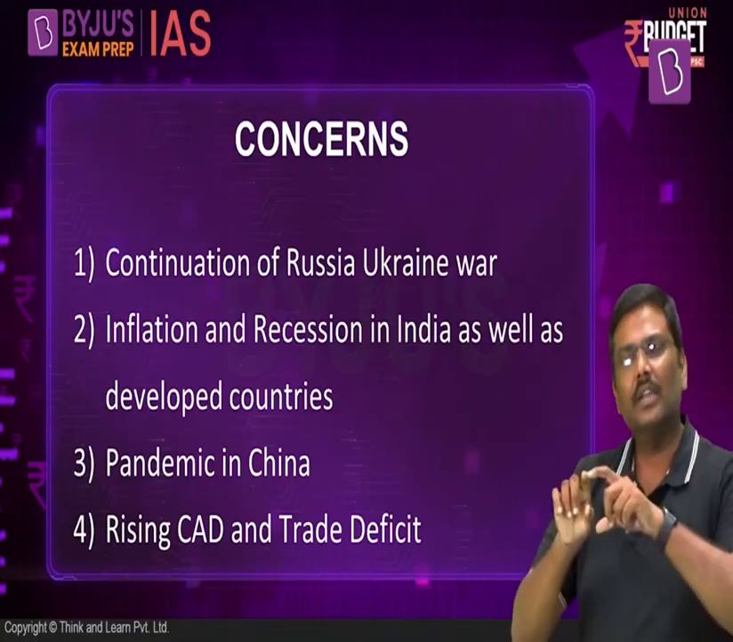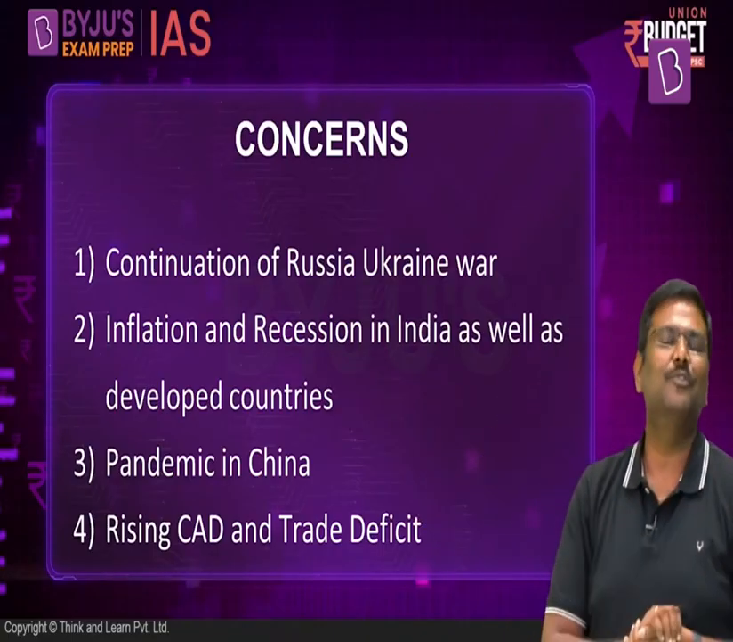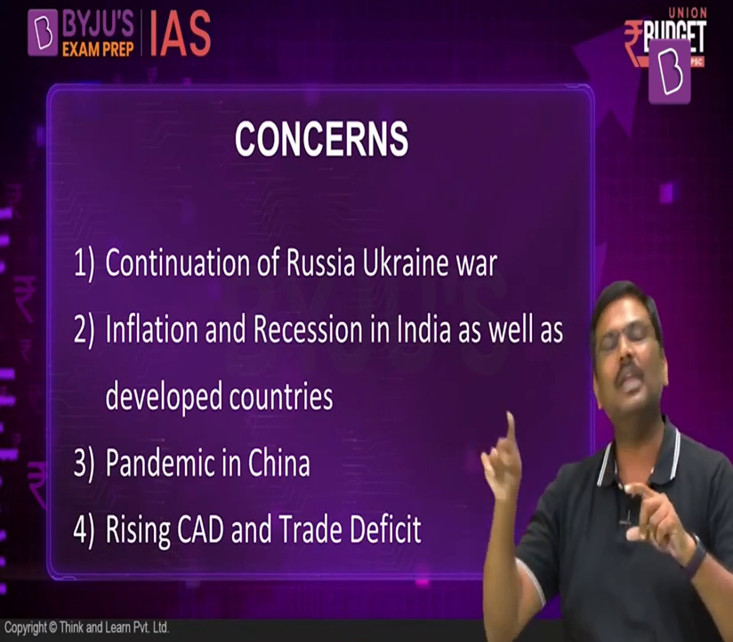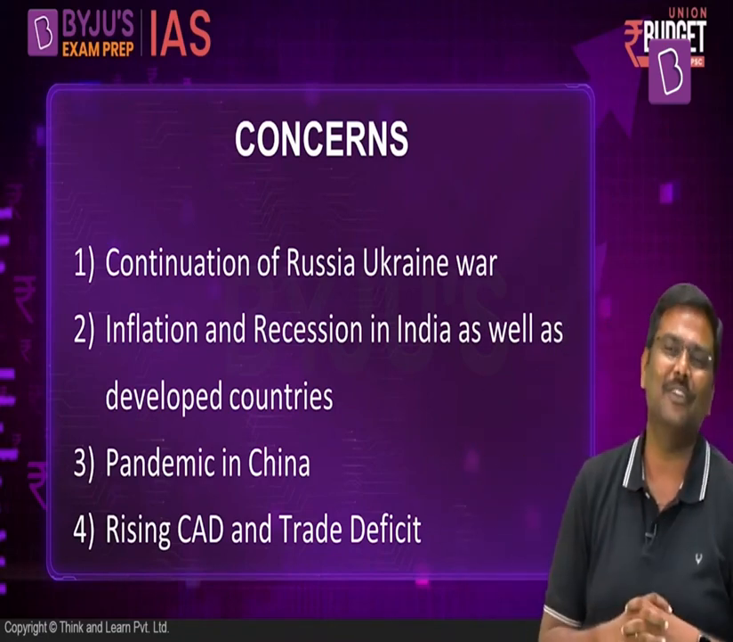Third one is, like I already mentioned, the pandemic in China. It will disrupt the supply chain, it will disrupt the trade between India and China. And finally, the fourth one, the ever-expanding current account deficit, which is basically leading to outflow of currency from India, putting a lot of pressure on the rupee versus dollar exchange rate, depreciating it and again contributing to the expanding current account deficit as well as trade deficit.